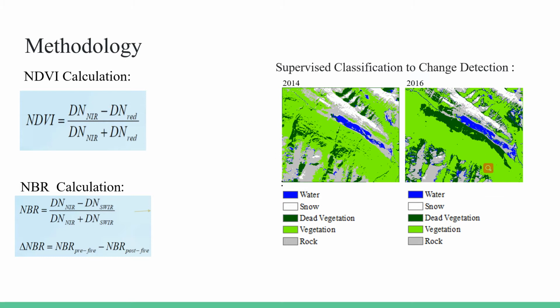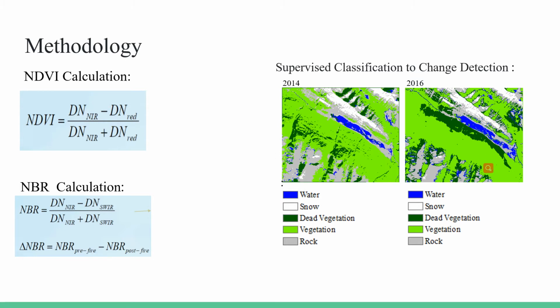Thirdly, we choose the maps of 2014 and 2016 to produce a supervised classification for 5 classes, which are water, snow, dead vegetation, vegetation, and rock. Because the vegetation in 2014 was not yet destroyed, we choose it as a reference map to compare the class of dead vegetation in 2016.